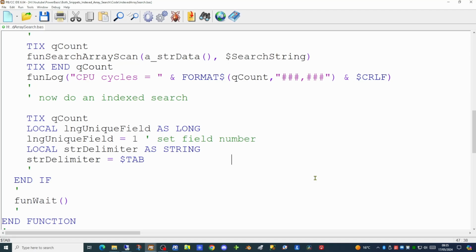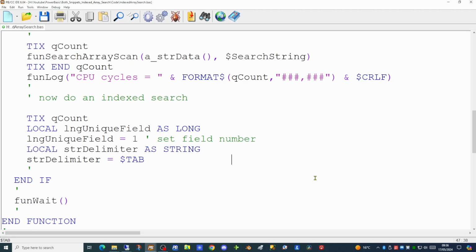I've set up a local variable called unique field to specify the field number we're interested in. In this case, it's the first field in the array. And we're setting the delimiter as being a tab. This will allow you to use delimiters other than tabs. Next, we're going to create an indexed array.